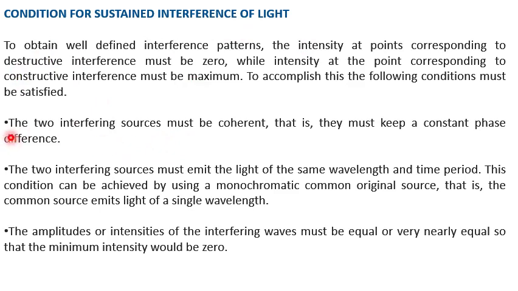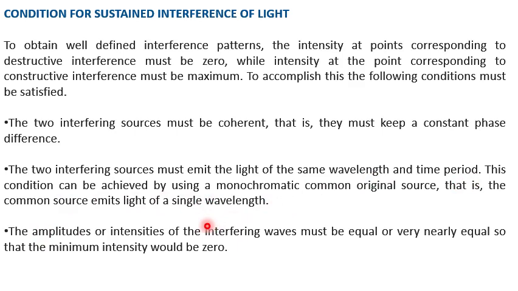Our first condition is that the two interfering sources must be coherent, that is, they must keep a constant phase difference. It means that the phase difference between the two light rays must be constant and never change. I have already explained coherence in my previous lectures. The next condition is that the two interfering sources must emit light of the same wavelength and time period. This condition can be achieved by using a monochromatic common light source, that is, the common source emits light of a single wavelength.